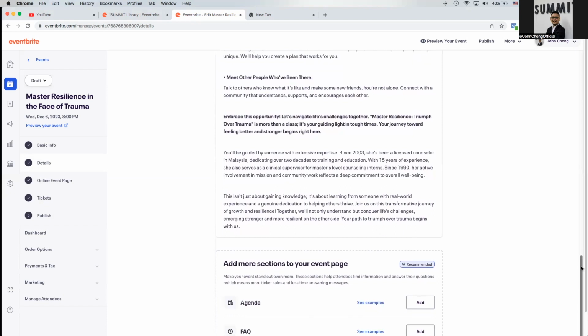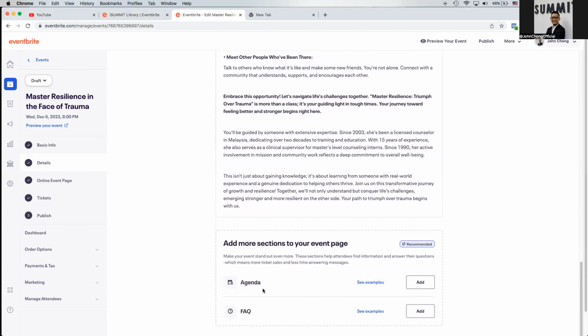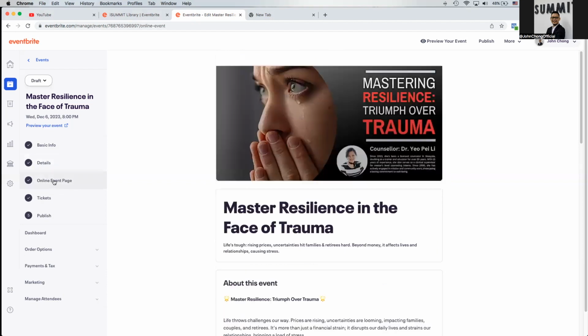Now, as I mentioned before, if you want to include the agenda within your dashboard, you can do so just by clicking add. Otherwise, if you want to include FAQ, you can just click over here. If not, you are more or less done on this page. So moving on to the next step, proceed to online event page. What you got to do, just click over here.